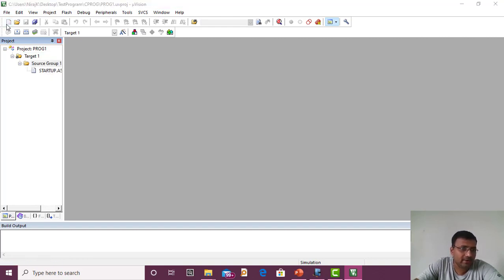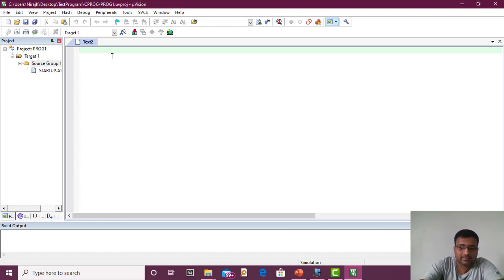So now you need to write a new file and then start typing the code: #include <reg51.h>. C is a case sensitive language. void main, I will write start curly bracket and end curly bracket, unsigned char z.